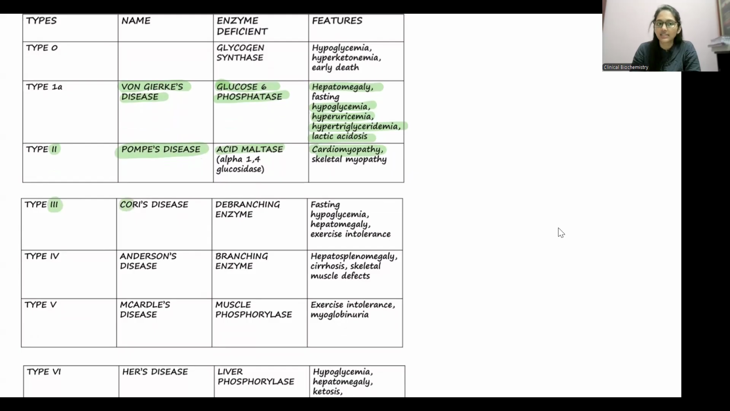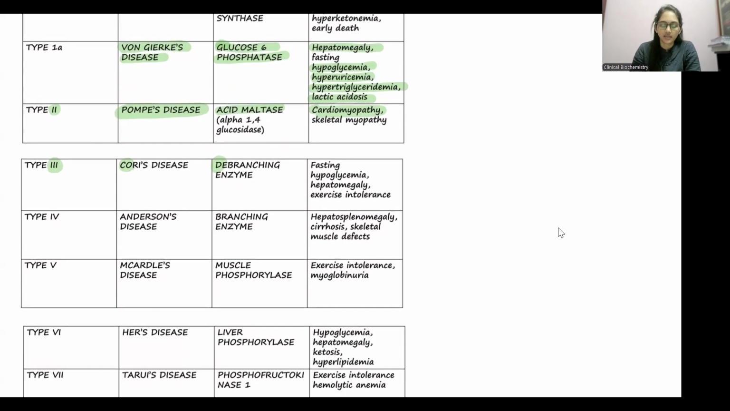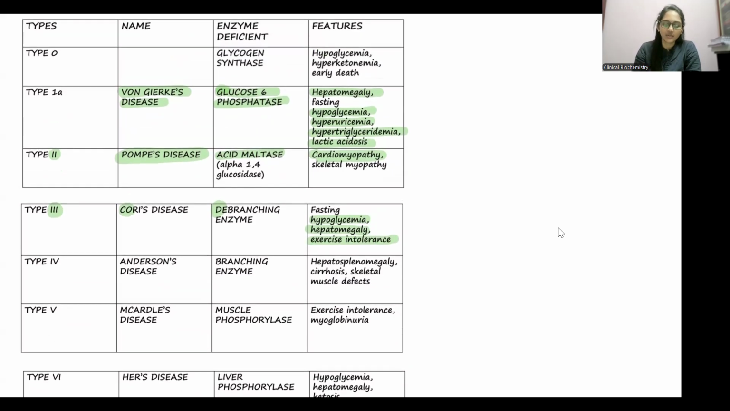Now C, what is the next alphabet of C, which is D, which is the deficiency of debranching enzyme, right? How do you differentiate it from von Gierke's disease? In debranching enzyme deficiency, in addition to hepatomegaly and hypoglycemia, there is exercise intolerance because this enzyme is present both in the liver as well as in the muscle. Whereas in von Gierke's disease, this enzyme is present only in the liver. It is not present in the muscle, right?